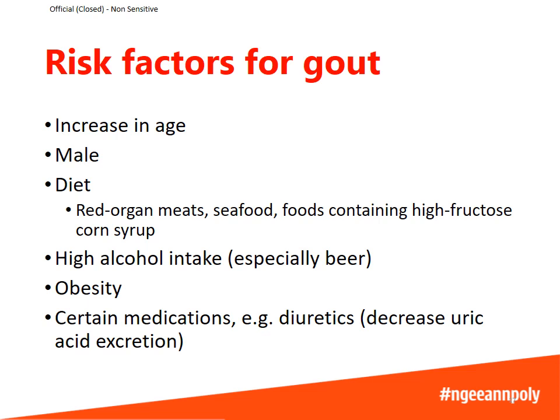High alcohol intake is also a risk factor, especially beer, because beer has both alcohol as well as purines, so it is like a double risk factor. Obesity also increases the risk for gout, and certain medications, for example diuretics, which decrease uric acid secretion, can also increase the risk for gout.